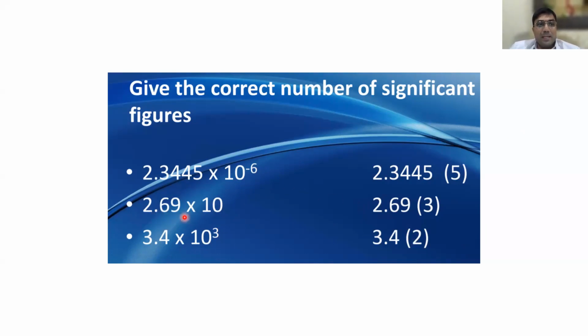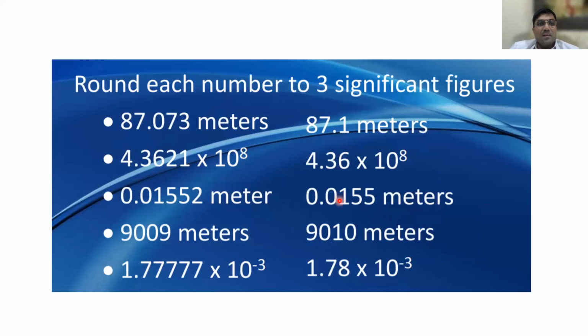You multiply 2.69 into 10, how much are you getting? 26.9. 26.9 has only three significant digits. And 3.4 into 10 power 3, we are getting 3400. That's right. So I hope you are getting it. Any doubts? No doubts, sir.